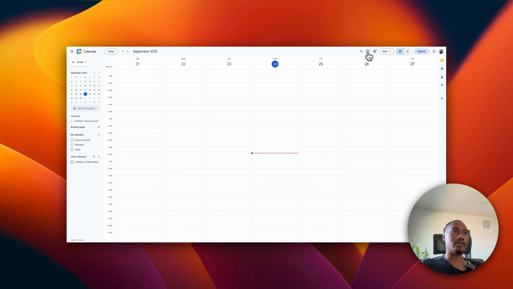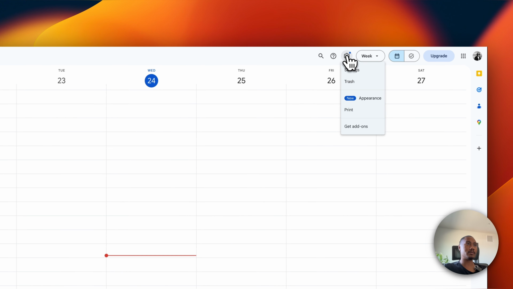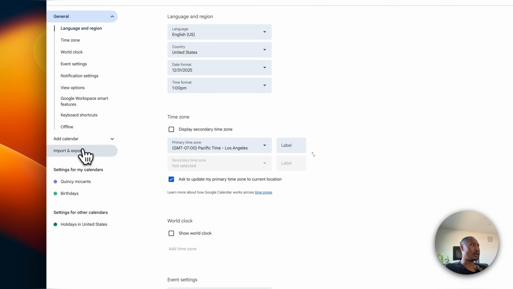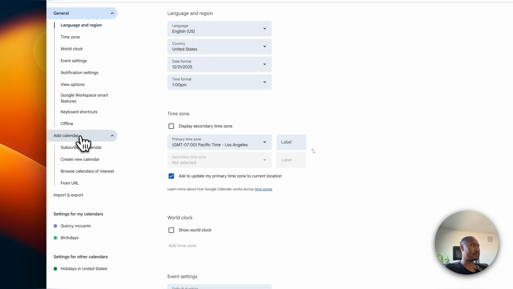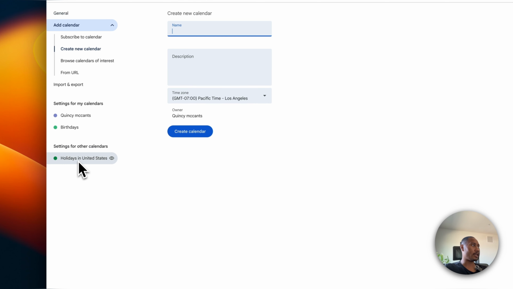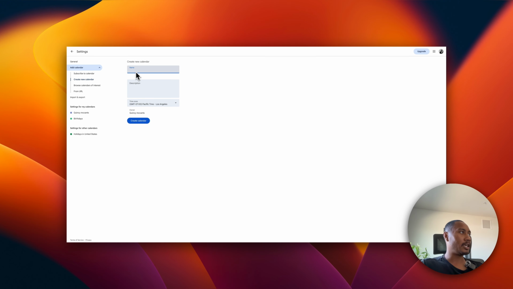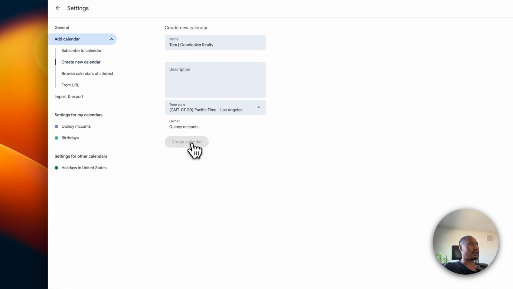So you're going to navigate to the settings cog, settings, and then you're going to go to add calendar, create new calendar, and then set your time zone and give it a name. I'm going to name this one Tom Good Looking Realty, and you can add a description if you want. I'm not going to, just for this demo purpose. I'm going to create calendar.